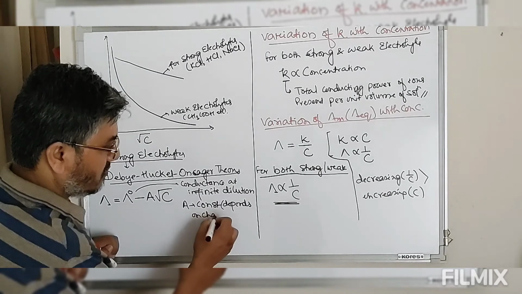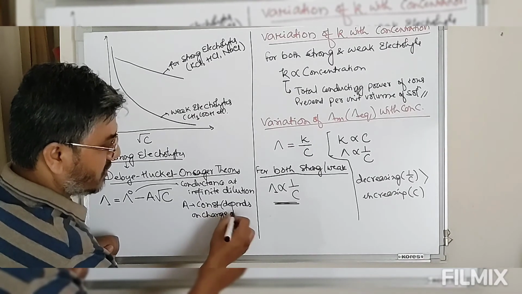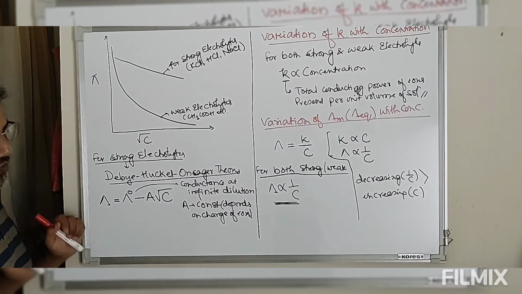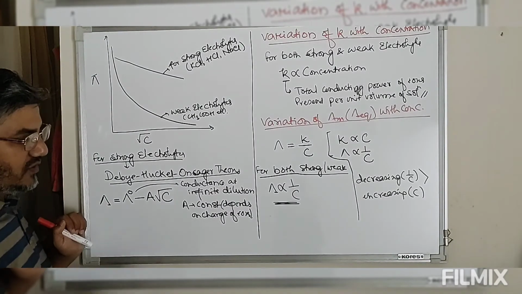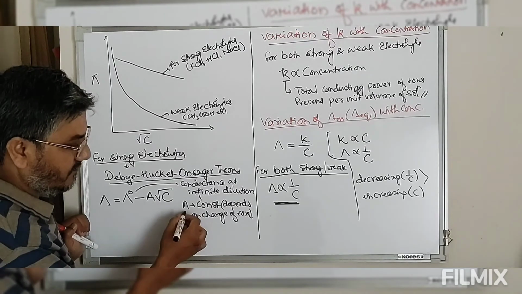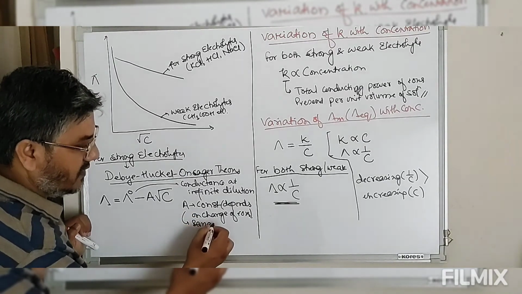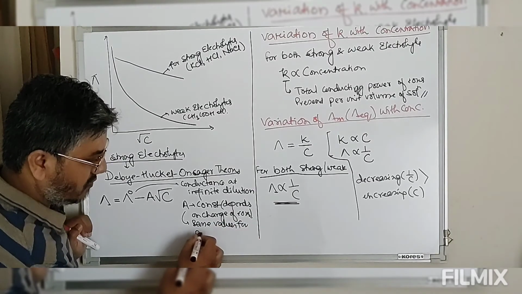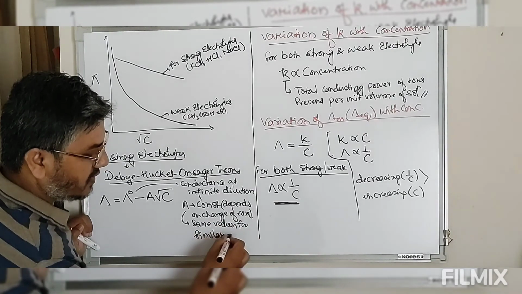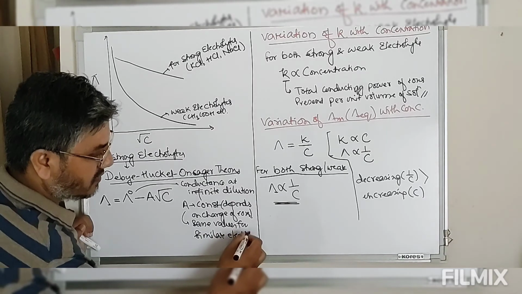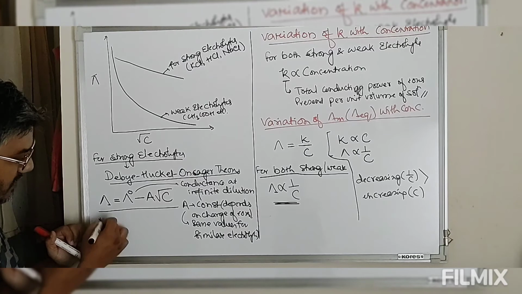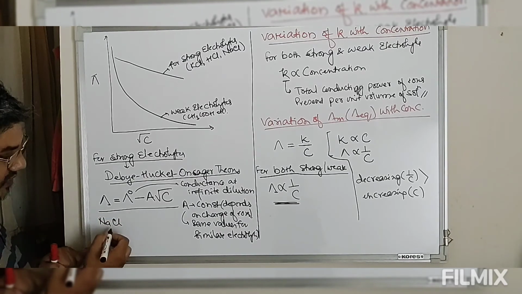Depends on the charge of ions. And for similar electrolytes, the value of A is the same. That means, now look at this. We have NaCl.